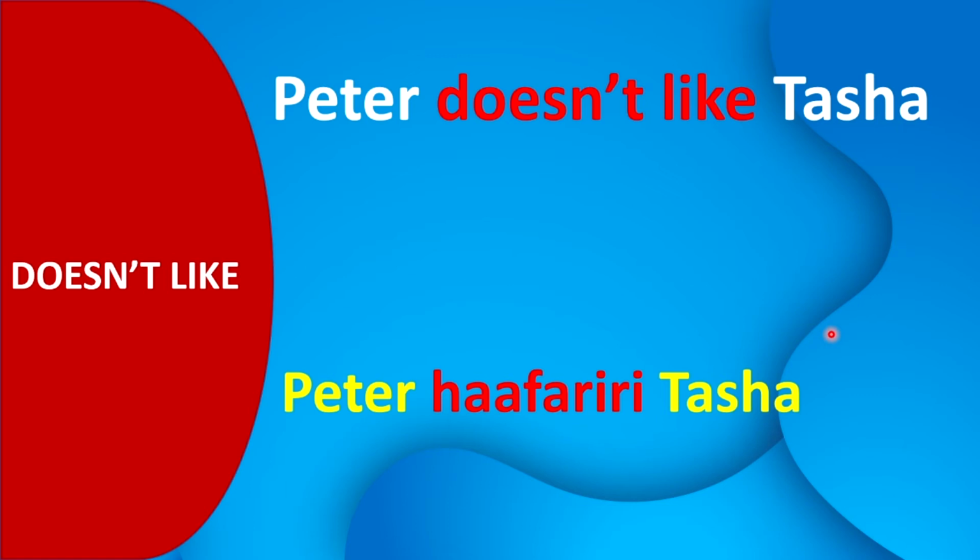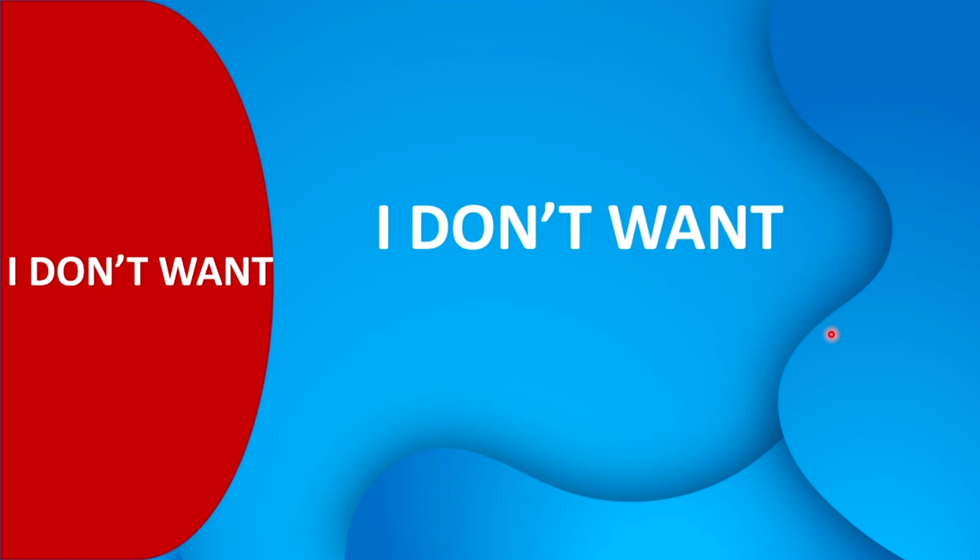Now moving on to the next phrase that we're going to teach you, which is "I don't want." "I don't want" gets translated to the single word handidi in Shona. So let's use handidi in Shona sentences.